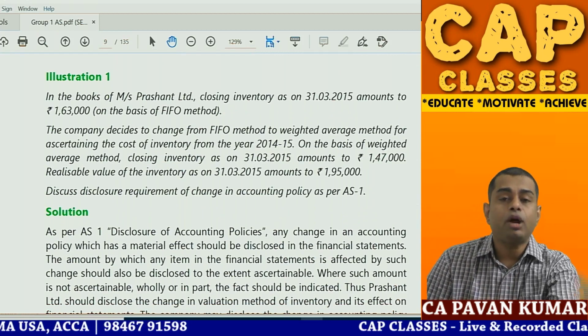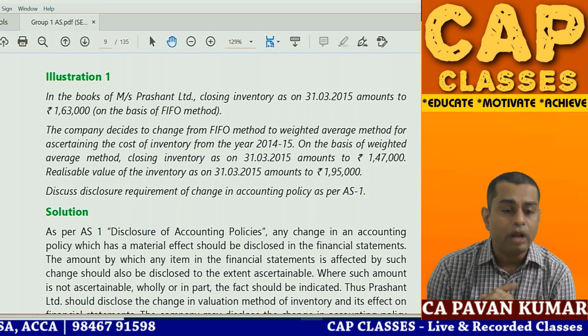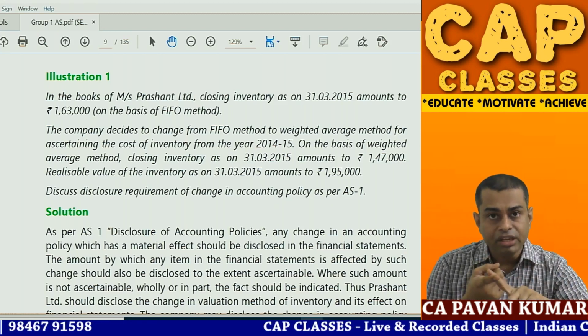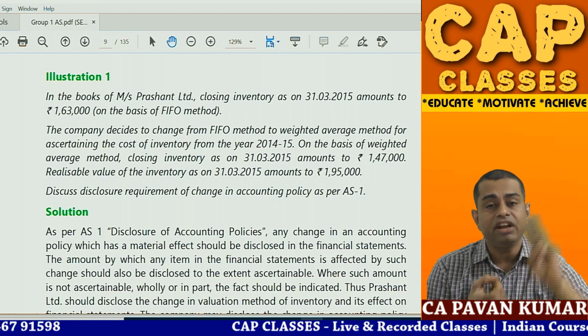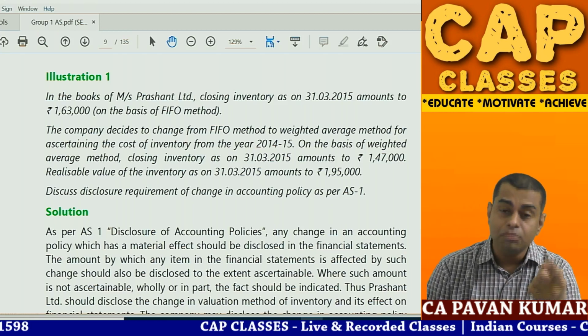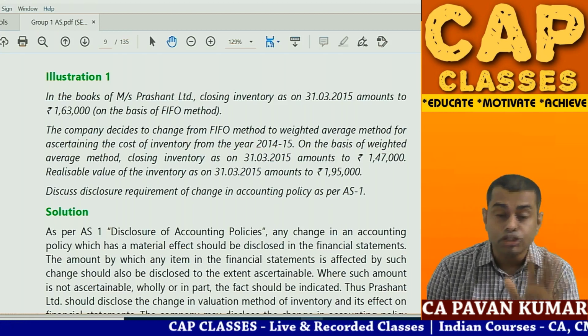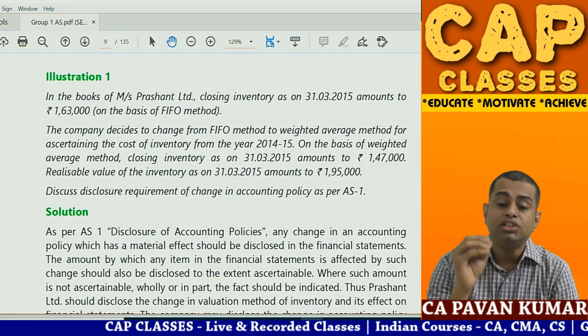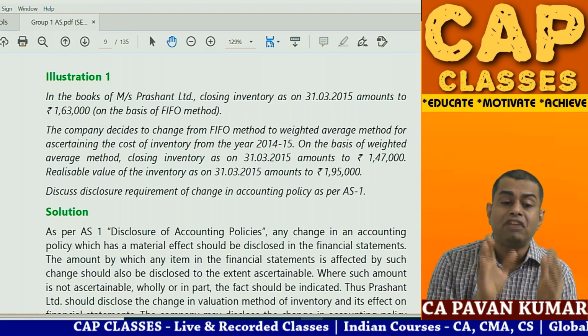So now look at the problems. They have given 4 or 5 problems. Problem number 1. In the books of Messrs Prashant Limited, listen, this is given in RTPs, this is given in the model paper, this is given in your study material, this was there in the old syllabus, this was there in CA final also.